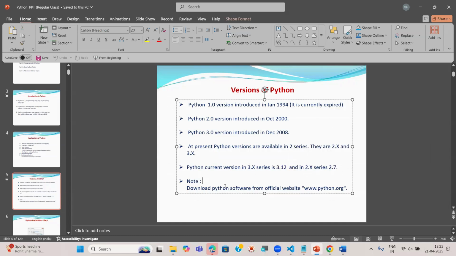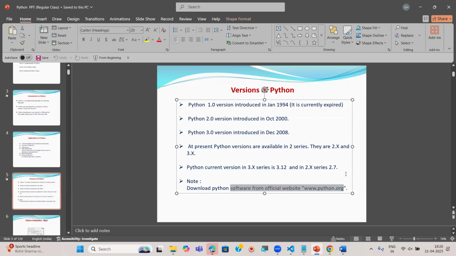So what is the website you have to use to check all these versions, and to download and install them? You have to use one website called python.org. This is the official website. From here, we have to download the Python software.